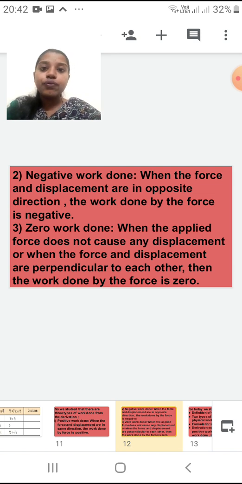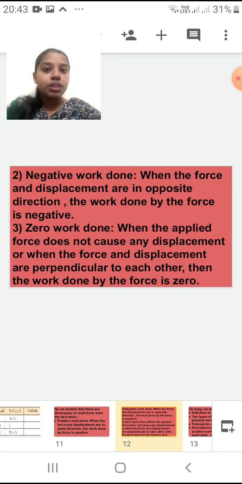So we studied 3 types of work done: positive work done, negative work done and zero work done. One more experiment we are going to study in the next presentation, where it will be more clear to you what is the positive work done, what is the negative work done, and what is the zero work done.